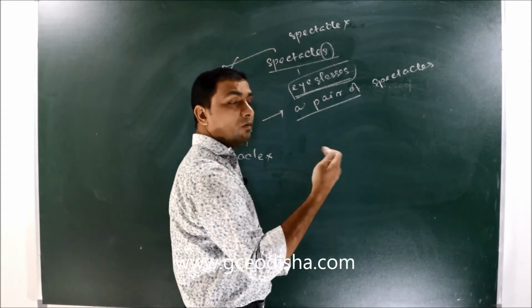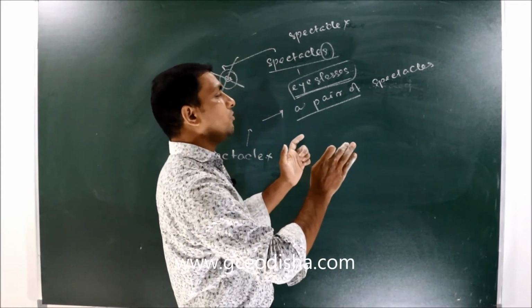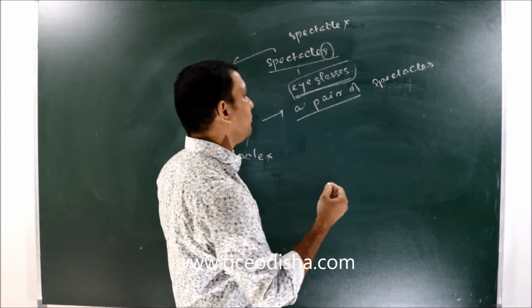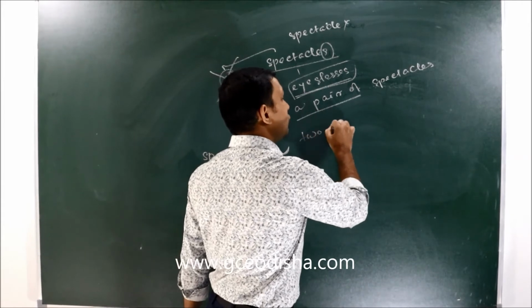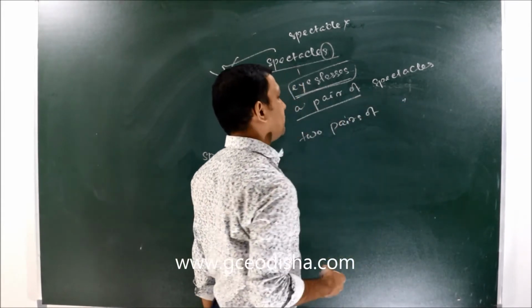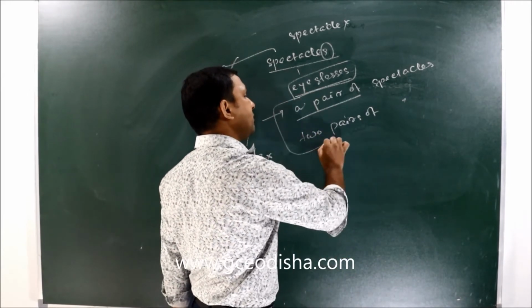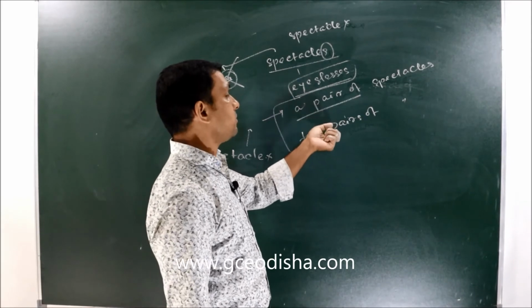If you want to talk about many, more in number, then what will you write? I have two pairs of spectacles. In that sense it can be written to make it countable.